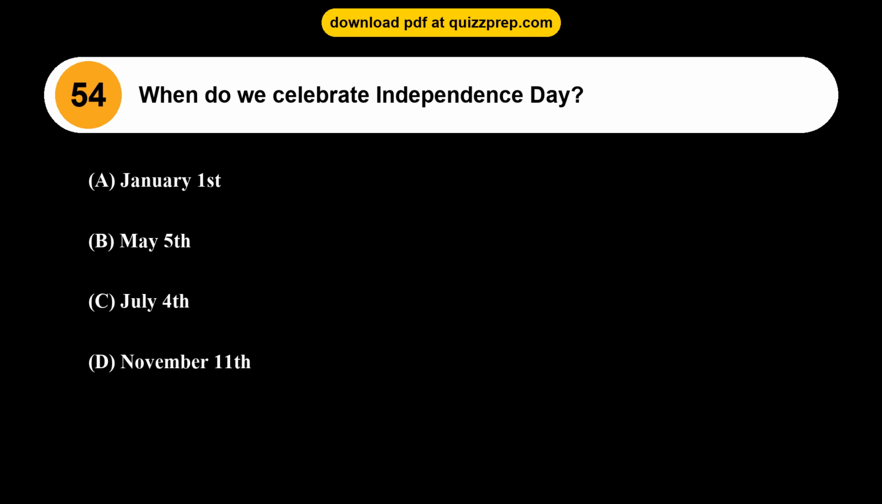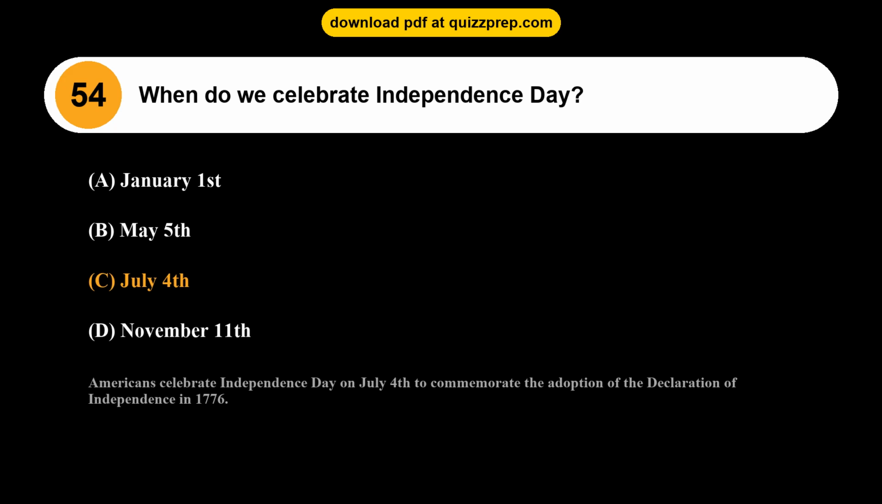Question 54. When do we celebrate Independence Day? Option A, January 1st. Option B, May 5th. Option C, July 4th. Option D, November 11th. The correct answer is option C, July 4th. Americans celebrate Independence Day on July 4th to commemorate the adoption of the Declaration of Independence in 1776.